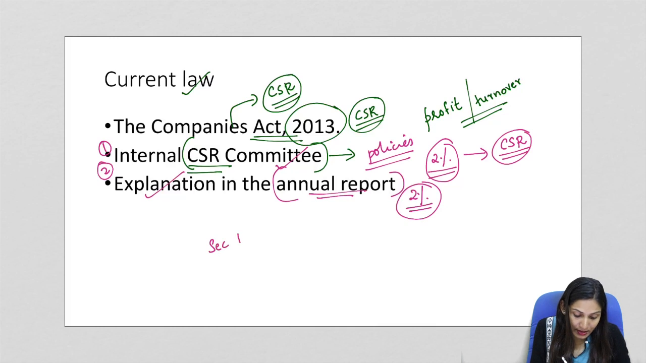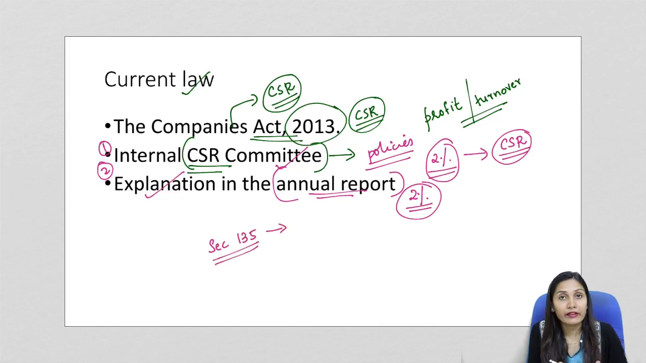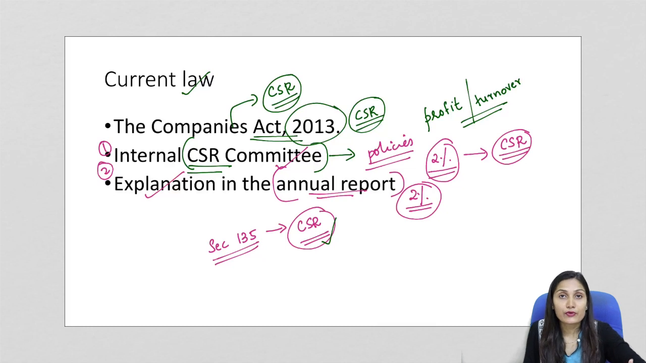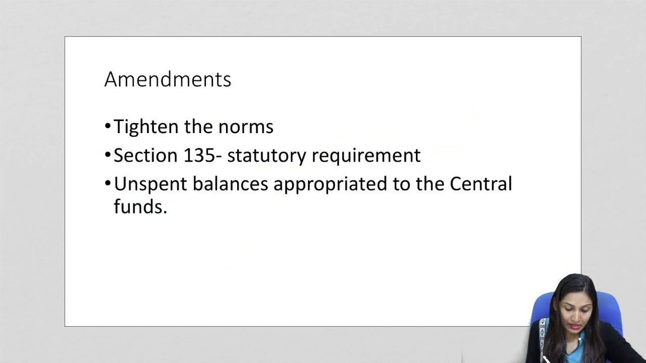Now very important is section 135. Under section 135, this section requires the companies to have a CSR policy overseen by their own boards. So this section makes it mandatory for the companies to have their own CSR policy, and this has to be overseen by the board of the company itself. Now this is the current law.